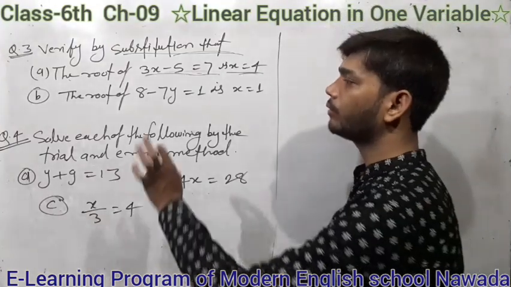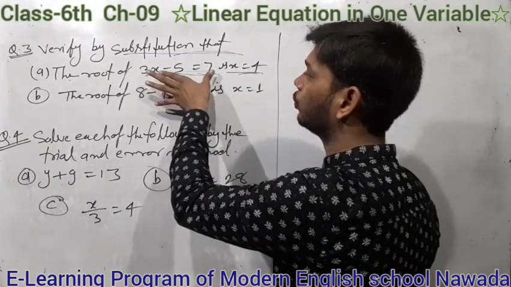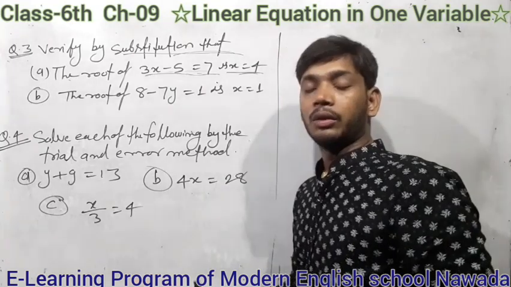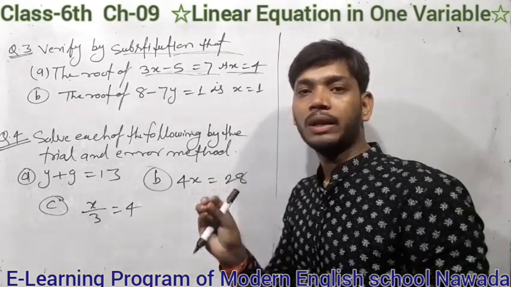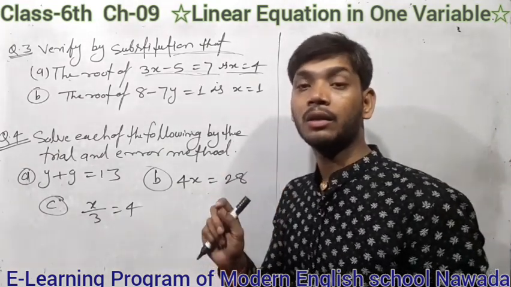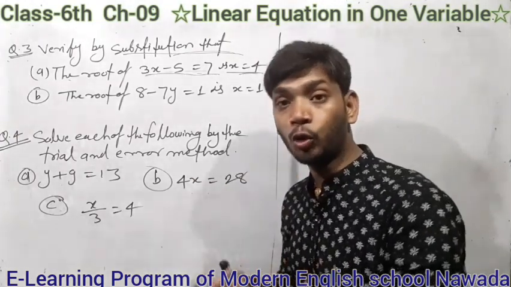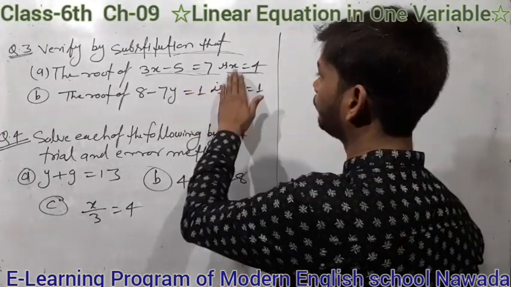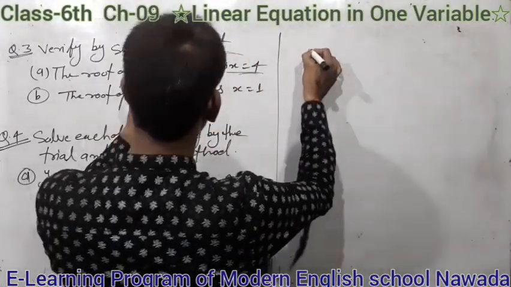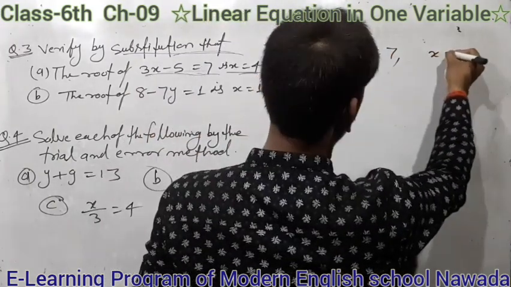That means here you have to verify, when you put x equal to 4 in this equation, you will get LHS equal to RHS, because we know the value of variable for which LHS equal to RHS, that value of variable is known as solution of the equation, and solution of the equation is also known as root of the equation. So students, for verifying, the equation is written 3x minus 5 equal to 7, and you have to put x equal to 4.